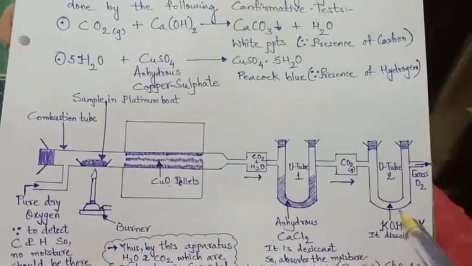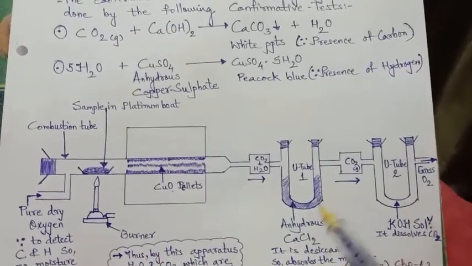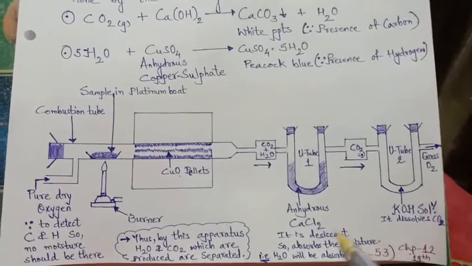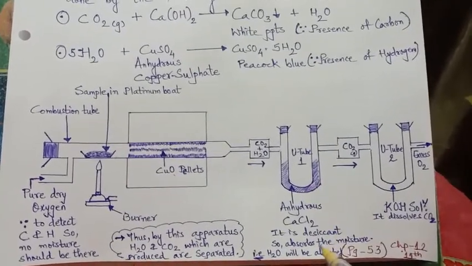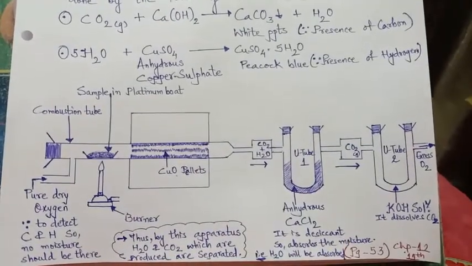Why these two different U-tubes and why are these two different components added? Because anhydrous calcium chloride is a desiccant, that means it can absorb moisture.